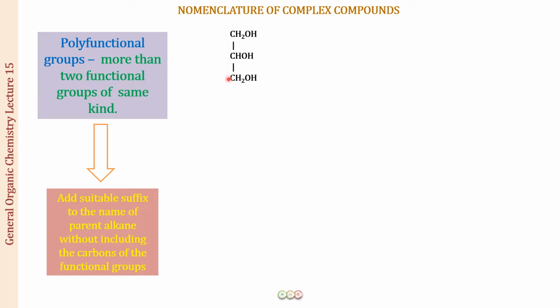So this is a 3 carbon chain. This is going to be prop. All single bonds between carbons, so it is going to be ane. The functional group is OH, so this is going to be ol, because we have 3 of them. So it is going to be triol, and it is at position number 1, position number 2, position number 3. So the compound's name is going to be propane-1,2,3-triol. And because the secondary suffix is starting with a t, we will be retaining the e of the primary suffix, right? I hope this is clear.